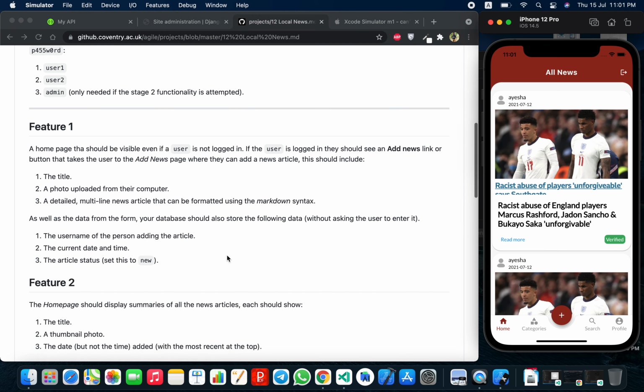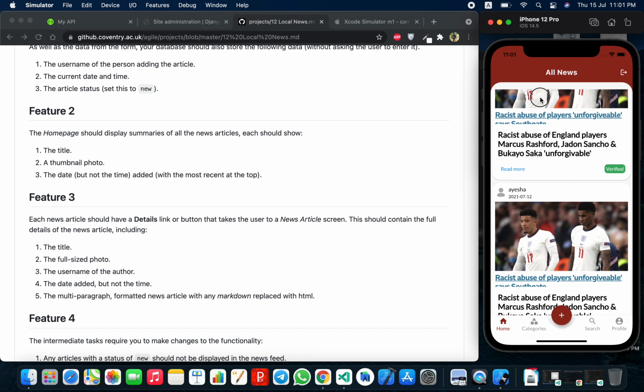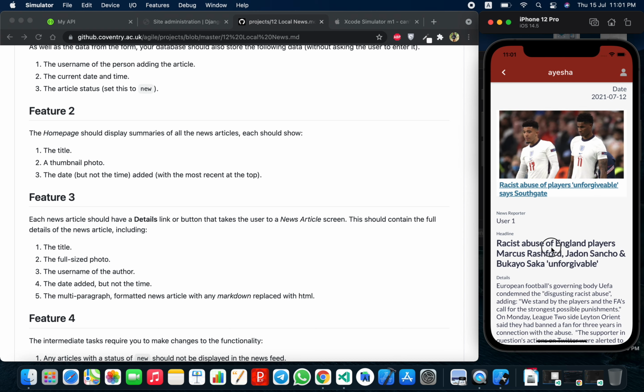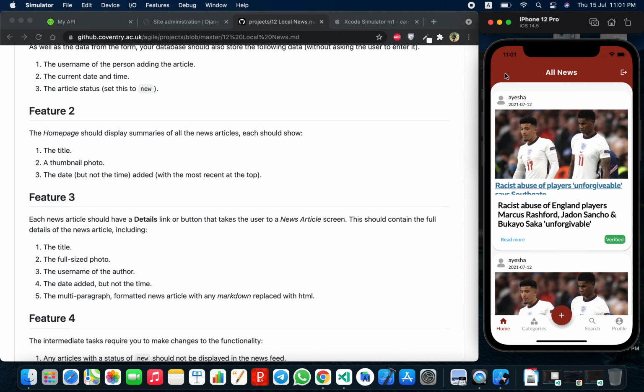In the third feature, the user can click on the read more option and can read the details of the news on the news detail page. And in the fourth feature, I have already mentioned that after creating a post, the news is sent to the admin for approval.